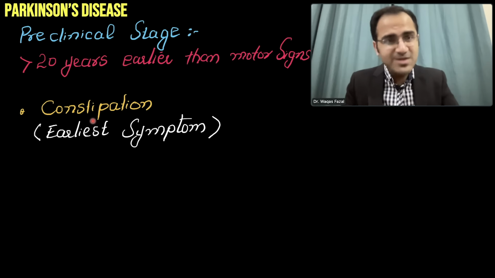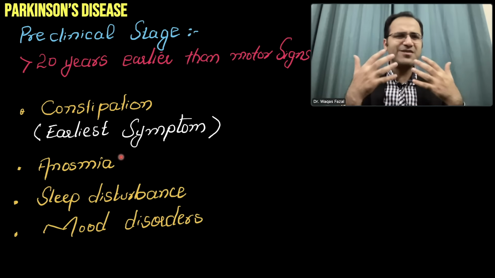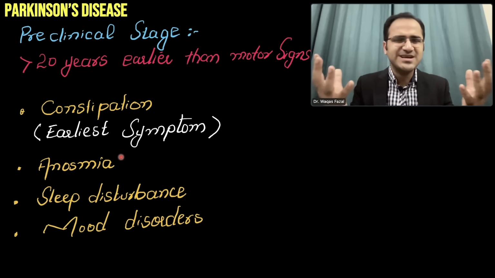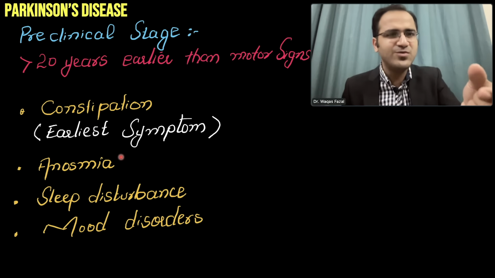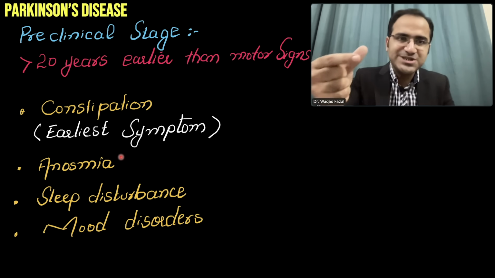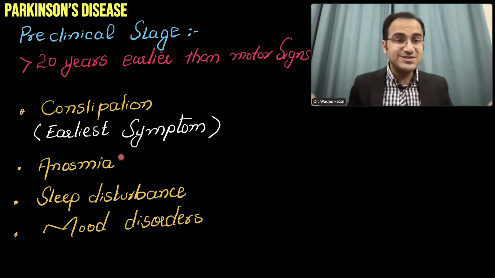Other than that, a very important symptom that they would tell you is anosmia. They would tell you that we have loss of sense of smell for the last few years. For the last few years, I have not been having a good sense of smell as I used to have. My family used to bring perfume to me. My grandchild would bring perfume and ask me which perfume I should choose, and I was unable to smell it. That is anosmia.